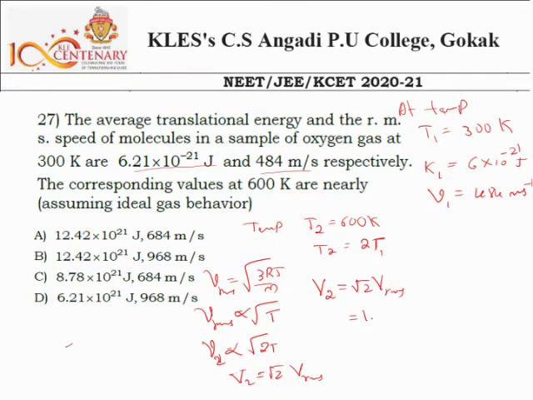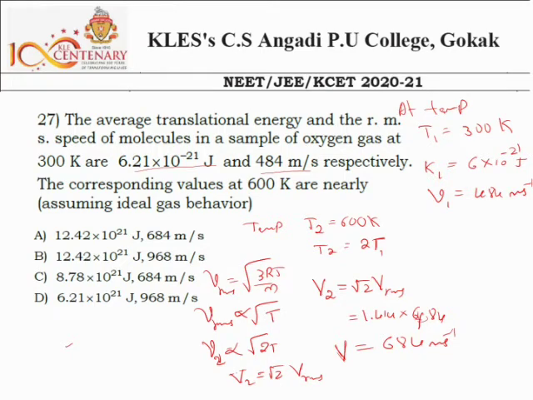Root 2 means 1.414, and the initial RMS speed is 484. Simplifying, it is around 1.4 times 484, which is around 684 meter per second. No need to get the exact answer here, so you can simplify. This is the second RMS speed.